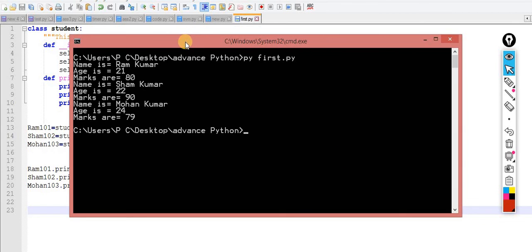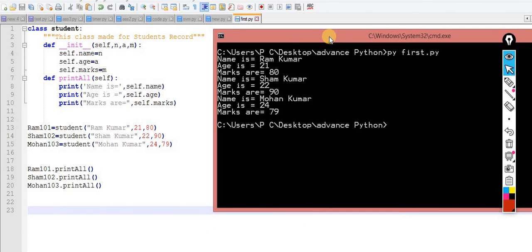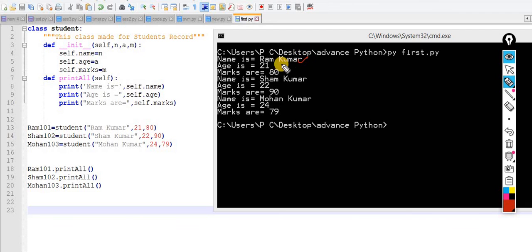Okay, so now you can check the output for the first object: Ram Kumar 21 80, Sham Kumar 22 90, Mohan 40 24 79. So what exactly is happening in this scenario? The first object is created, that is Ram, the second object Sham, and the third object is Mohan. Three objects are created and they belong to this blueprint.